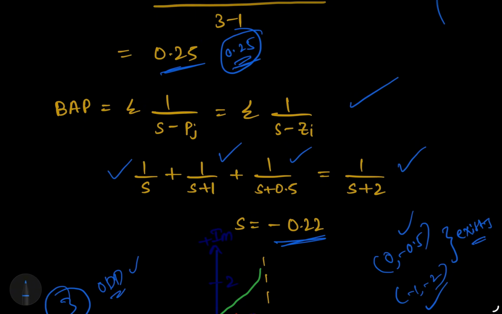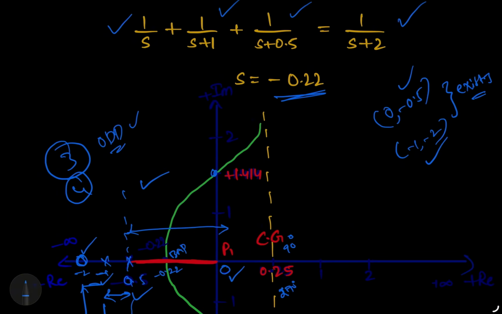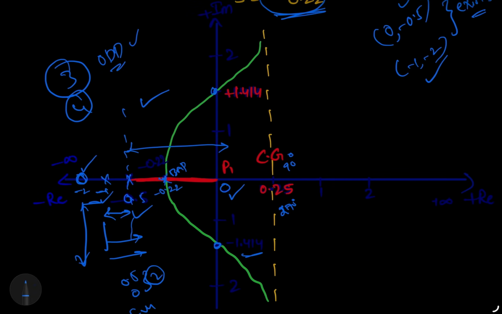Okay, that means definitely it will exist. It will exist on the range of 0 to -0.5 because we got 0.22. That means definitely in here the breakaway point will come, at 0.22. The roots from 0 and the root from -0.5 move toward each other, meet at 0.22 and leave the real axis. So now into the complex plane, we just check; each and every point will not.